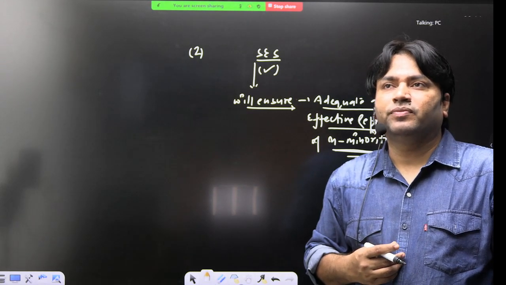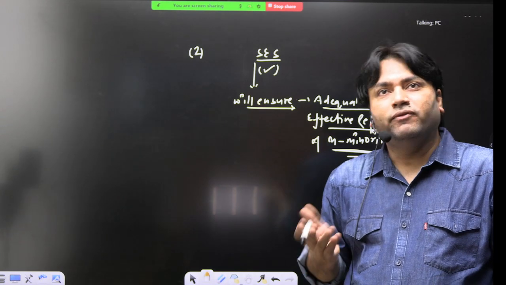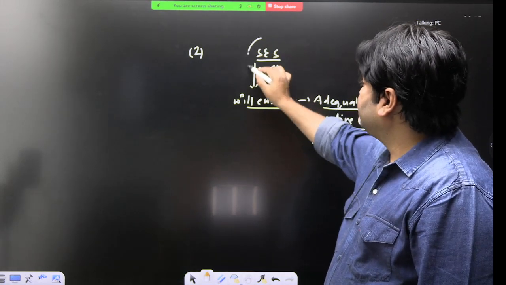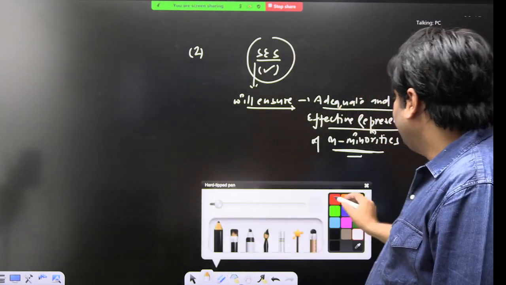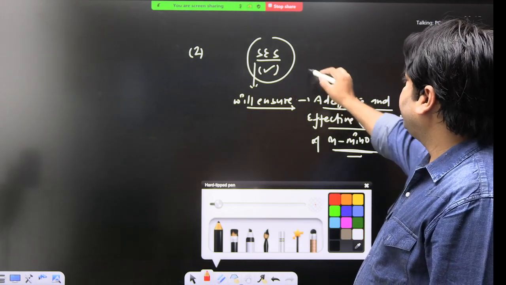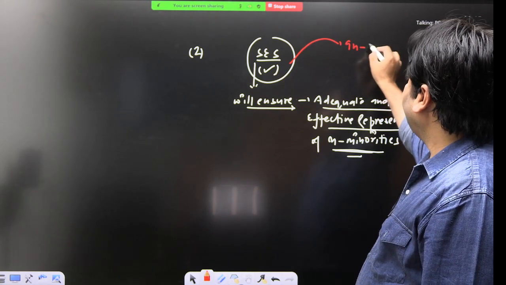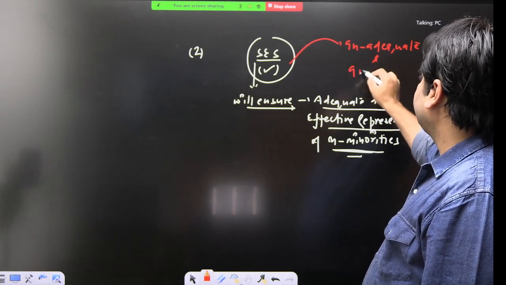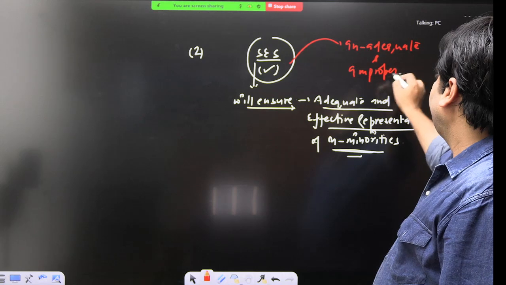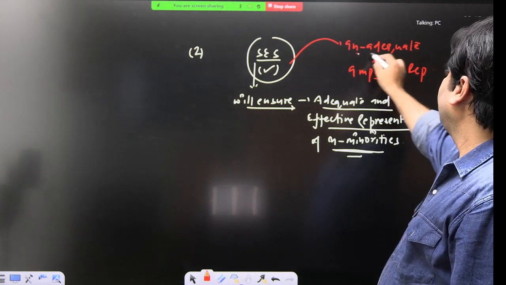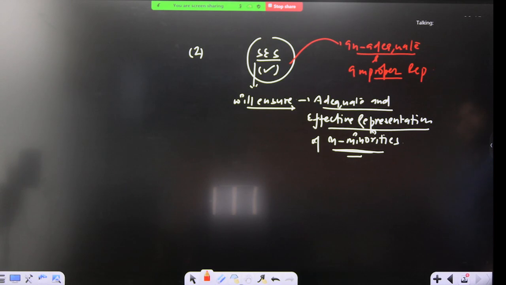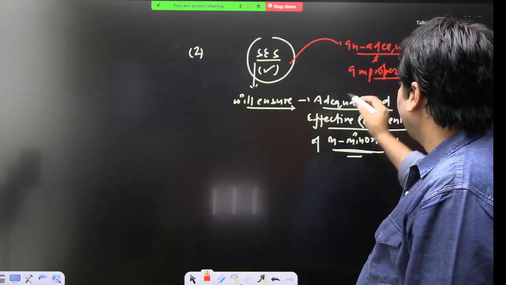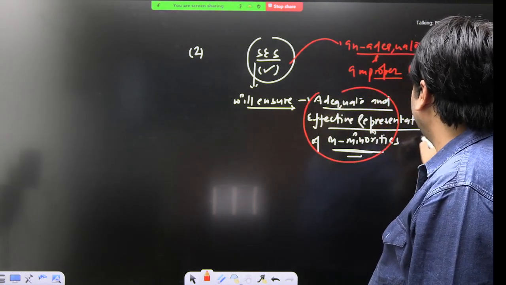Yes or no? The answer is no. We already have discussed the definition of separate electorate. Basically, separate electorate system will ensure what? Inadequate and improper representation, right? Inadequate and improper representation. And Jinnah is saying that this will ensure adequate and effective representation. Okay, so this claim itself is wrong.